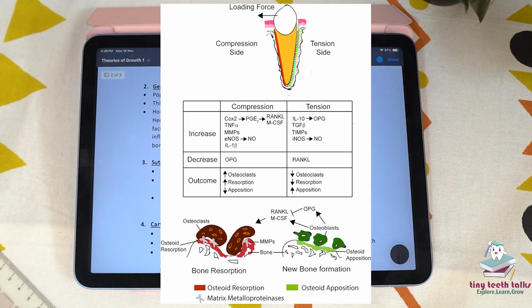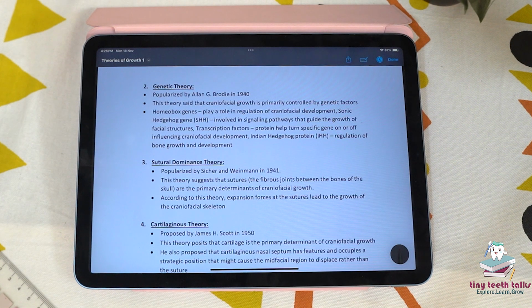So consider the scenario where an individual undergoes orthodontic treatment with braces. The braces apply mechanical forces to the teeth, which in turn stimulate bone remodeling around the roots of the teeth. Osteoclasts resorb the bone in response to the pressure, while osteoblasts form new bone to accommodate the new tooth positions. This process allows the teeth to move into their correct alignment over time.